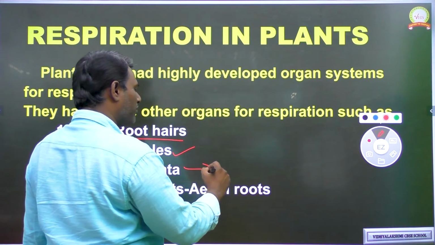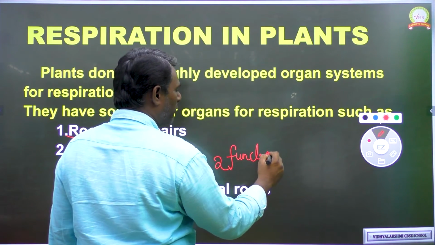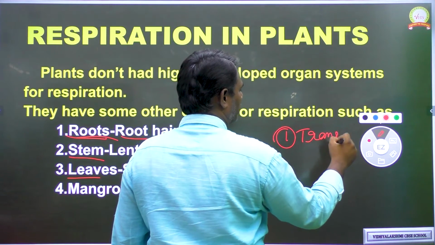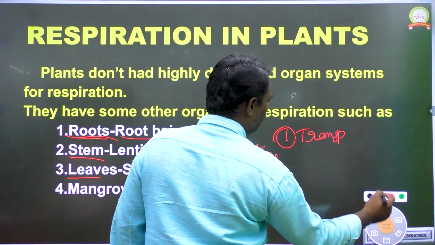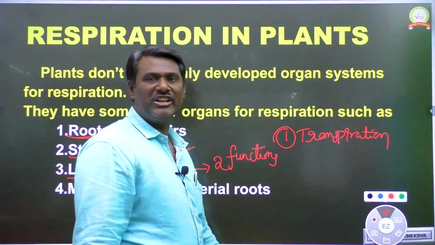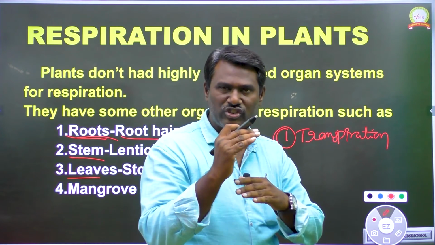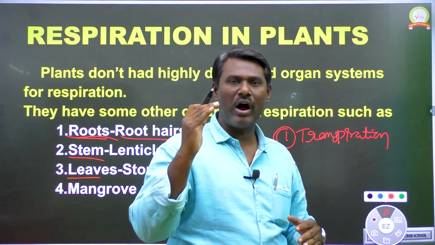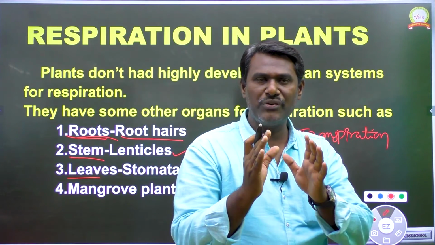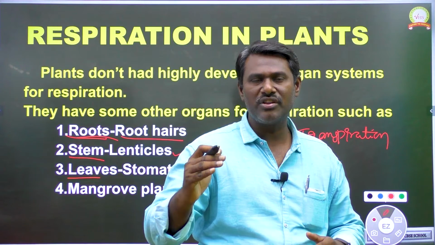Stomata play an important role in two functions. One is called transpiration. Transpiration means the process in which excess water from leaves is removed to the outside in the form of water vapor.